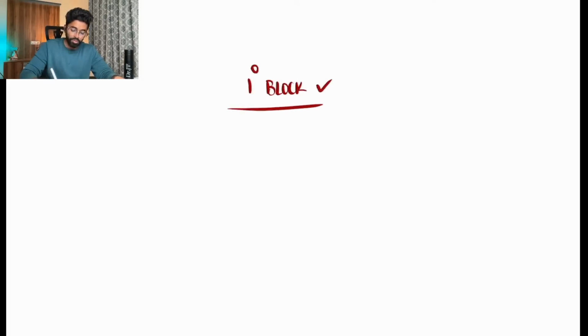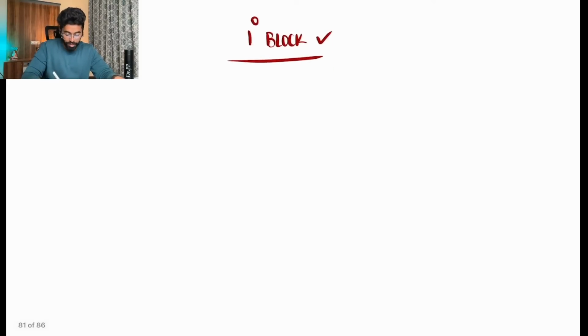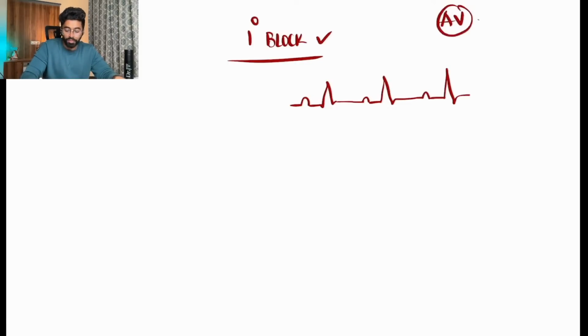So first, let me talk to you about the first degree block. When we have a first degree block, we have a prolonged PR interval. In any AV block, remember again, the problem is mainly not in the SA node or AV node.